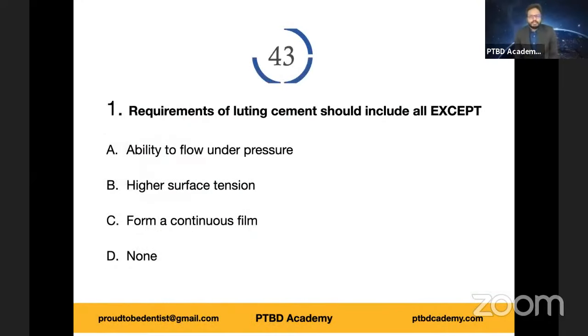45 seconds time. First question: requirements of luting cement should include all except. Option A, ability to flow under pressure. Option B, higher surface tension. Option C, its ability to form a continuous film. Option D, none of the above. You know, in NEET MDS, we have 240 MCQs in 180 minutes. So on average, you'll be getting around 45 seconds for each question. Keeping that in mind, we have this time.